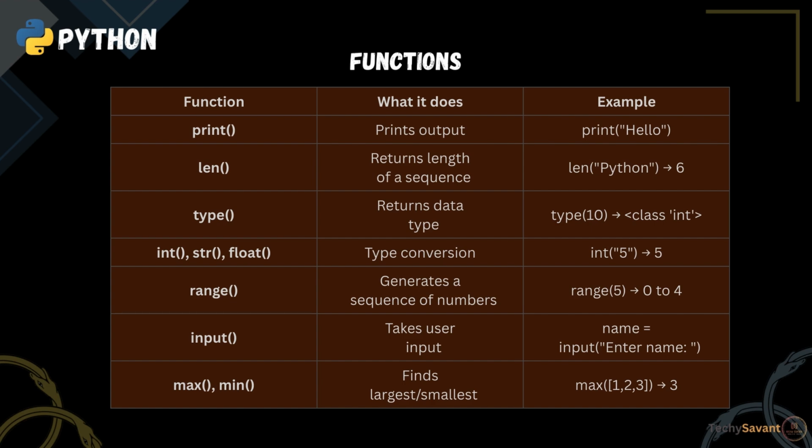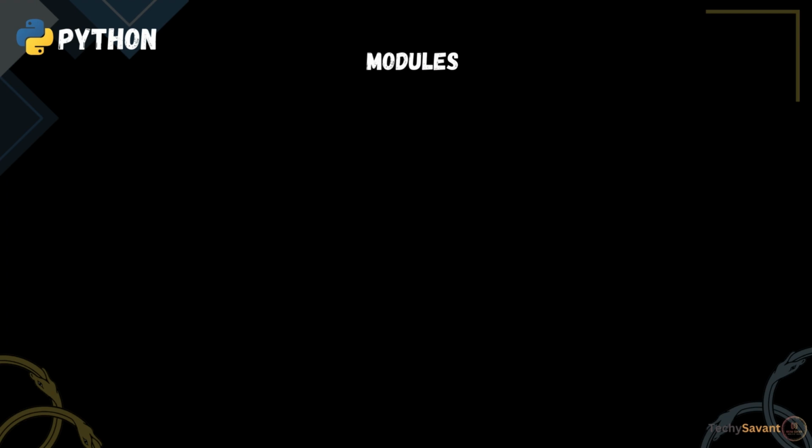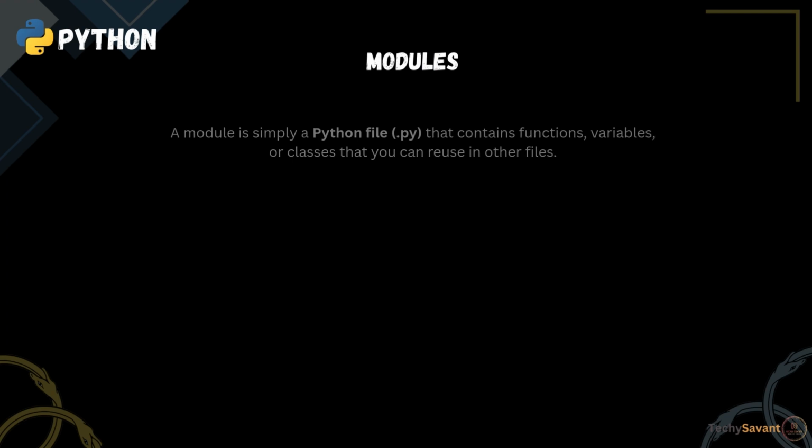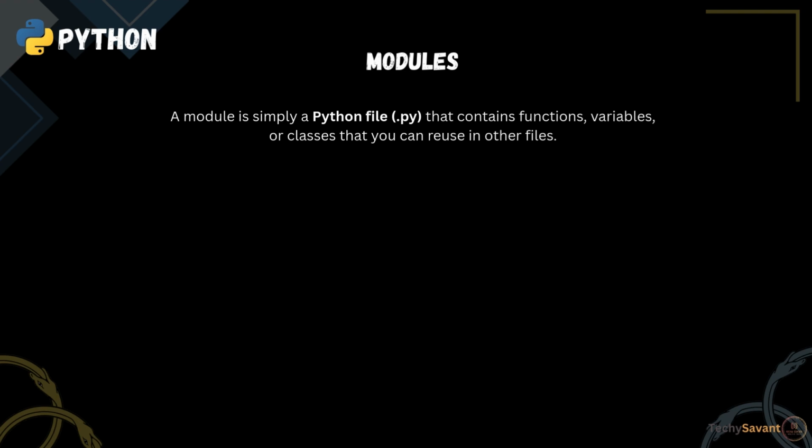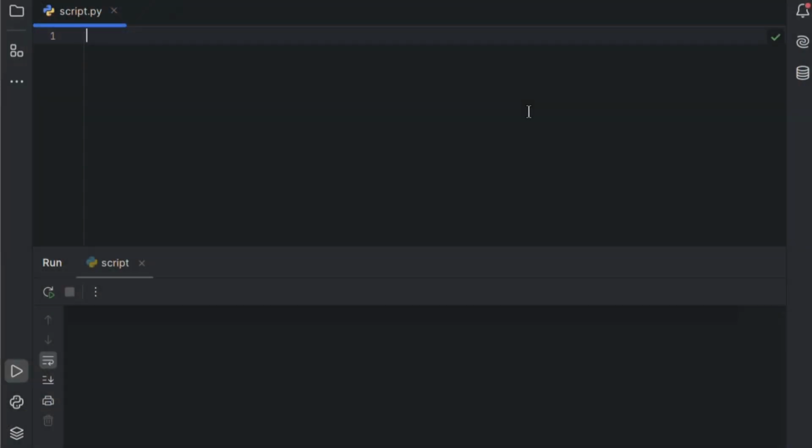Now that we know how to bundle code into reusable blocks with functions, let's level up even more by organizing code across files using modules. A module is simply a Python file that contains functions, variables, or classes that you can reuse in other files. Let's dive in. To use a built-in module in Python, you import it using the import keyword. Let's import the math module.